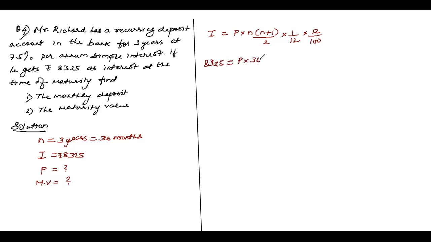Into N is 36 into 37. N plus 1 is 37. The whole thing upon 2 into 1 by 12. And R also I know. R is how much, children? When you look at this question, children, R is 7.5%. Sorry, I forgot to write that. Rate of interest is 7.5%, children. Got it? So what happens? Into 7.5 upon 100. Now you're going to simplify, children.